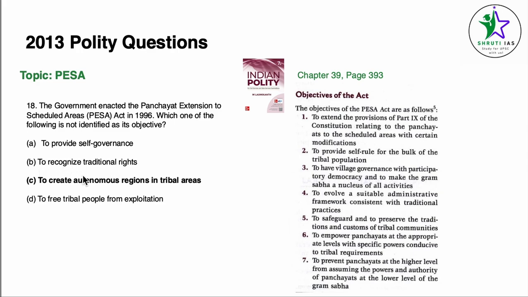To recognize traditional rights, for point B, we come to point 4, to evolve a suitable administrative framework consistent with traditional practices. For point number D, to free tribal people from exploitation, we come to point number 5, to safeguard and to preserve the traditions and customs of the tribal communities. So these 3 are given. To create autonomous regions in tribal areas, this is not a part of PESA Act. Our answer becomes C. This one is not identified as an objective of the PESA Act.